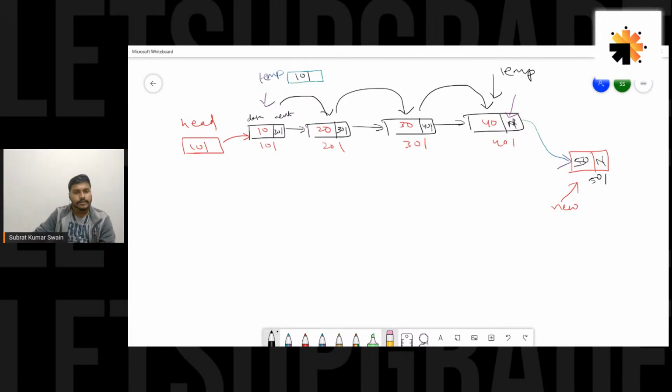First of all, we will write Node star temp equal to head, because I want this temp to start with the first node. Temp should initially hold the address of the first node, and the address of the first node is stored in head. So I'm assigning the value of head to temp.